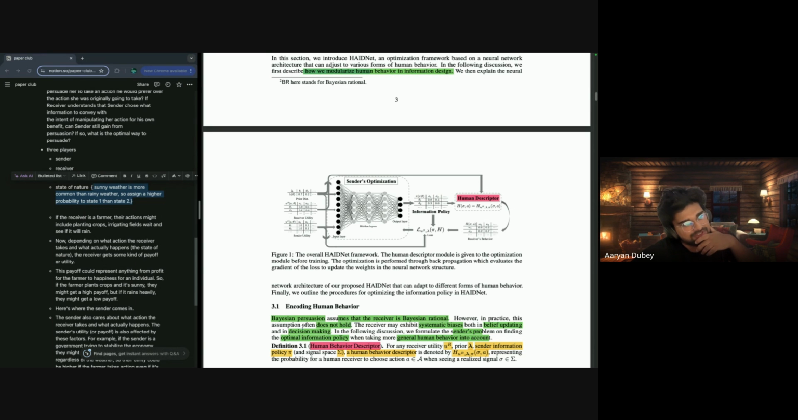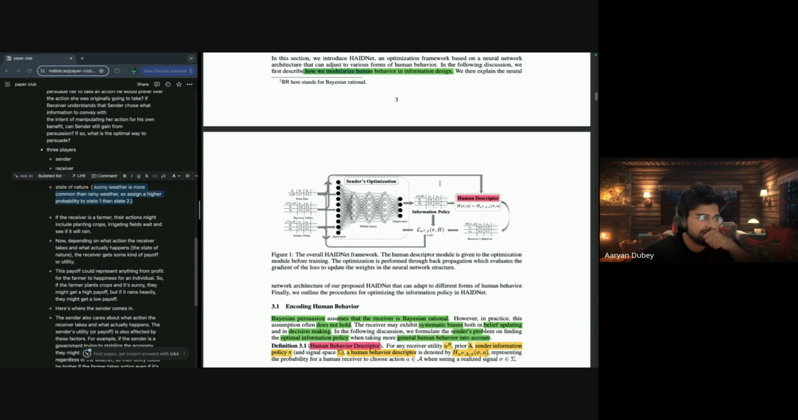The loss function maps information policy into receiver behavior, into sender utility, with a negative sign here. So they create a loss function here that's going to compute. But they never defined it here, like, okay, you're going to optimize this loss function, you're going to optimize the sender optimization function, right? It's a neural net, a fully connected neural net, simple and easy. But how are you going to optimize the human descriptor?